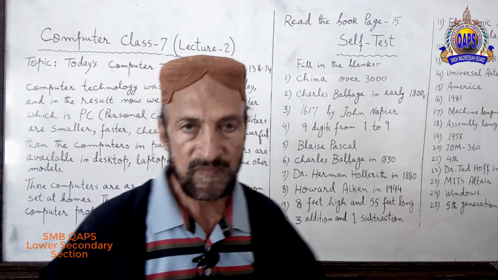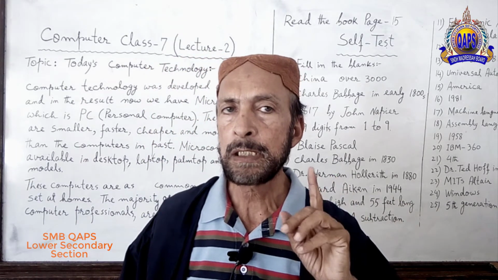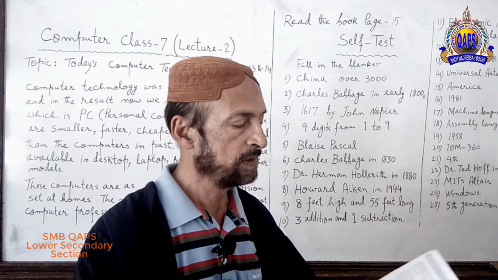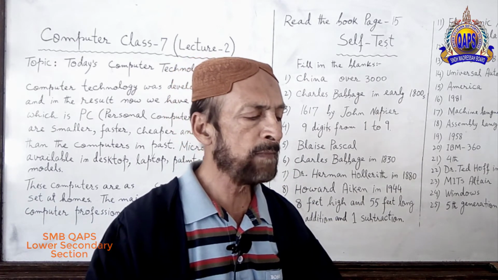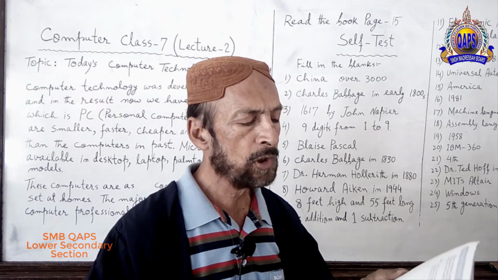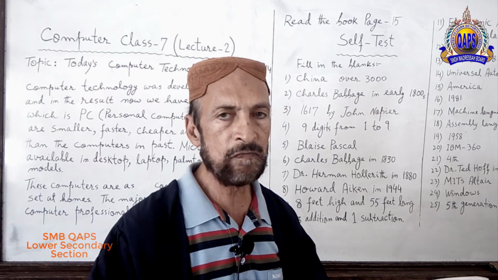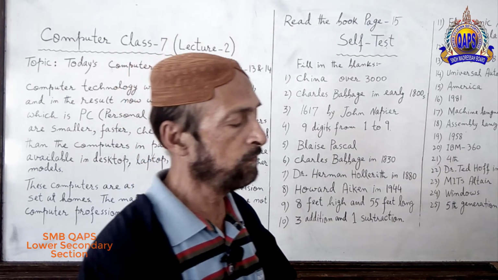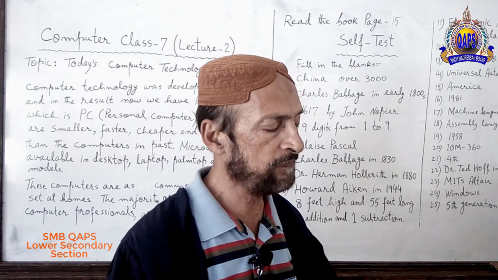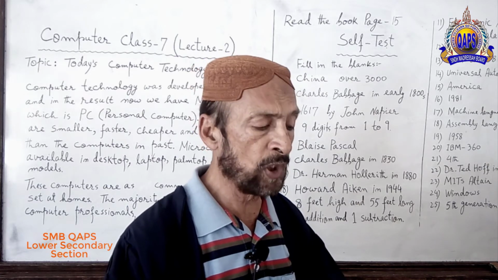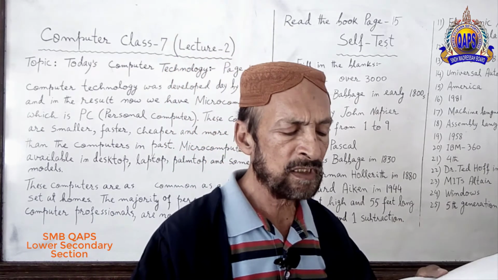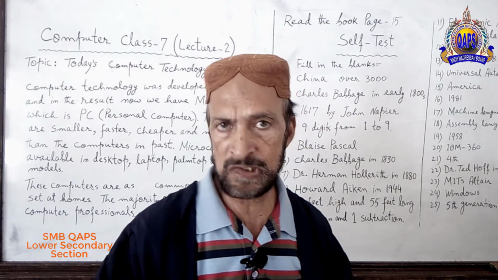Now, read the book, page 15. I have completed the chapter. And I am on page 15 now, which is self-test. So, prepare yourself, open your book, chapter 1, History and Generations.